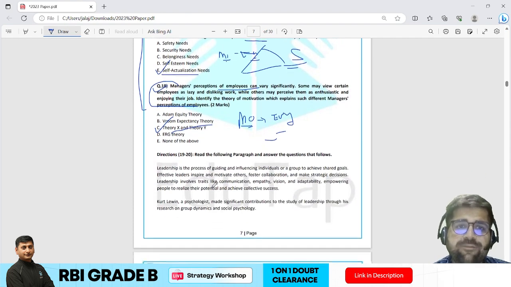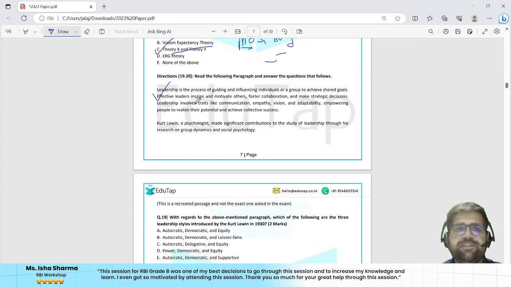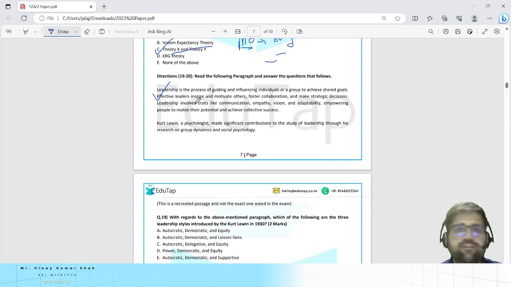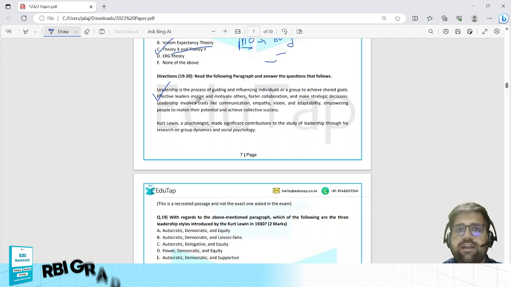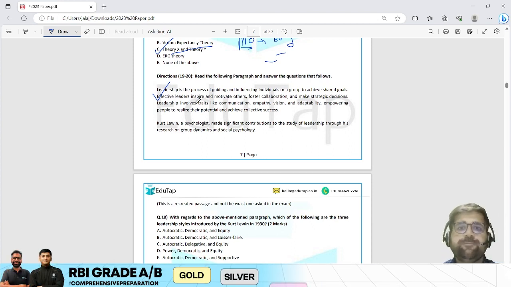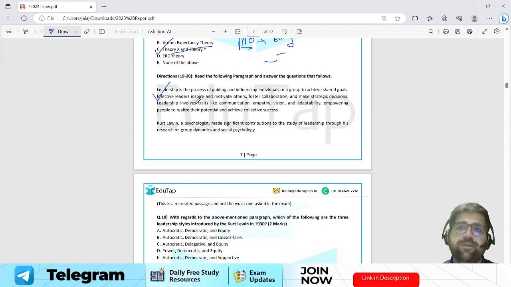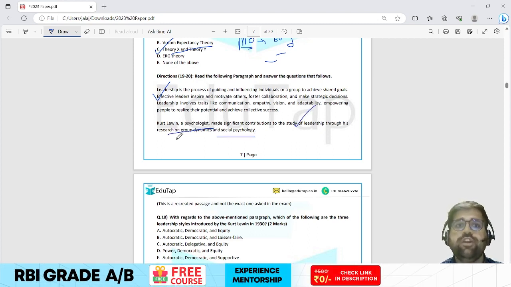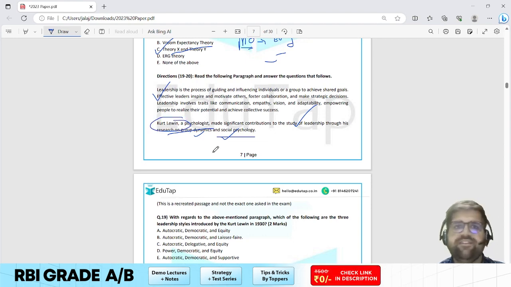Okay. Now I am starting with question number 19. The paragraph talks regarding leadership, because leadership is the first word which I see. Leadership is the process of guiding and influencing individuals or a group to achieve shared goals. Okay, they have defined leadership. In the second paragraph, Kurt Lewin, a psychologist, has made significant contribution to the study of leadership through his research on group dynamics and social psychology. So here they have mentioned Kurt Lewin. Okay, we will see if there is any question or not.